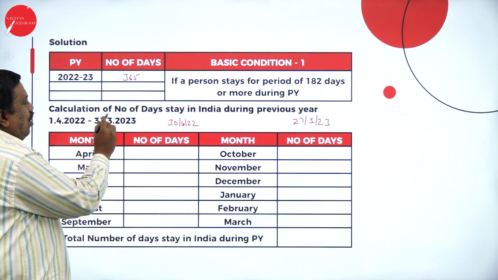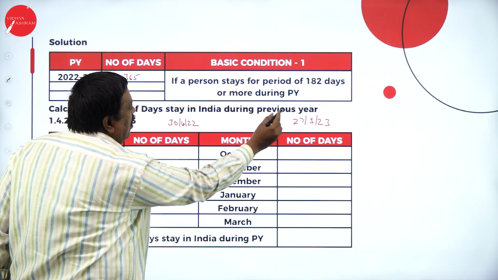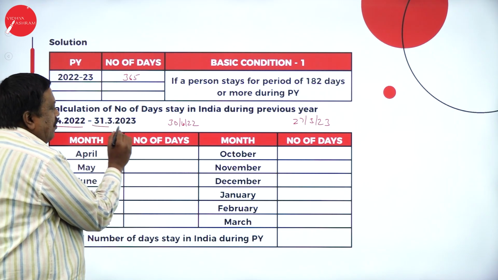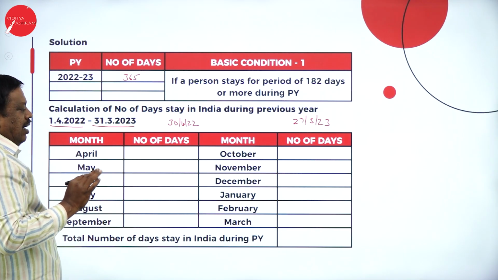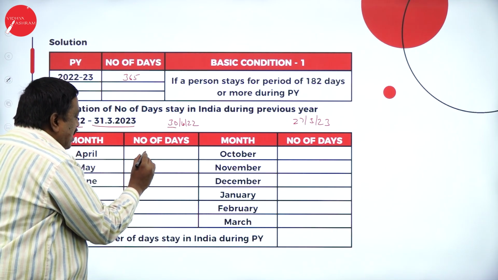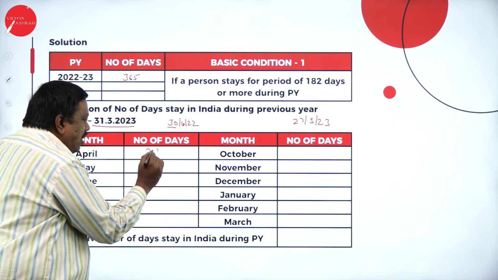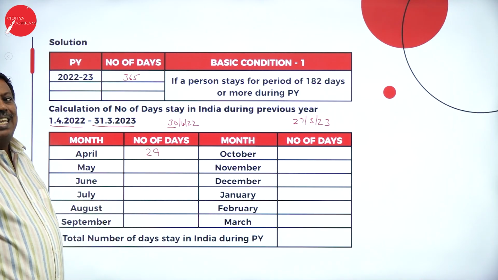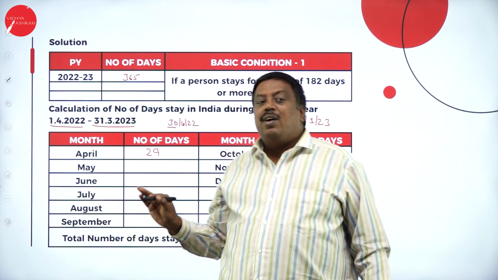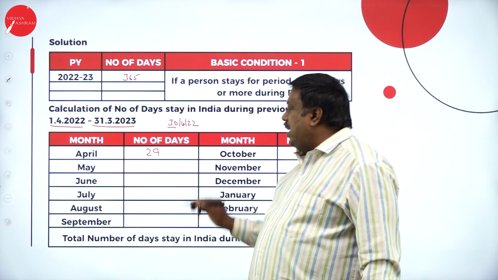Now, calculation of number of days stay in India during previous year from 1st April 2022 to 31st March 2023. Now, when I'm leaving India on 30th April means up to 29th April, I was in India. How many days I was in India in the month of April? I was in India for a period of 29 days.